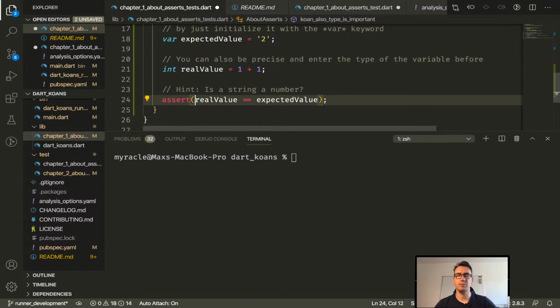And this one could be int.parse and add the real value. This is the string.